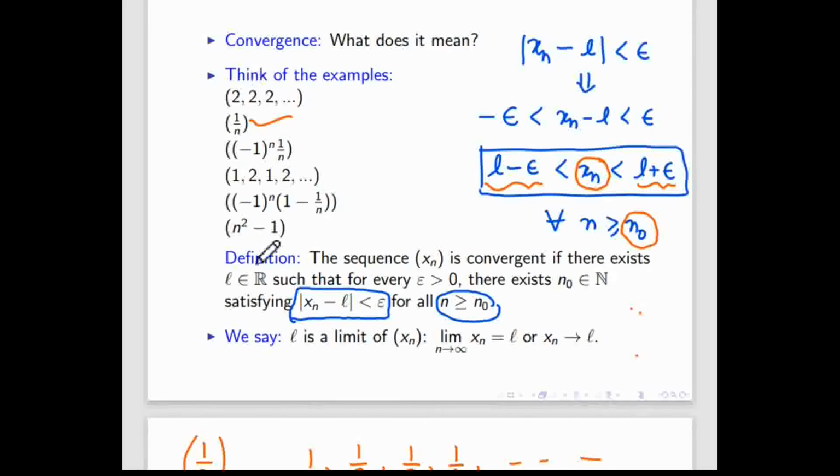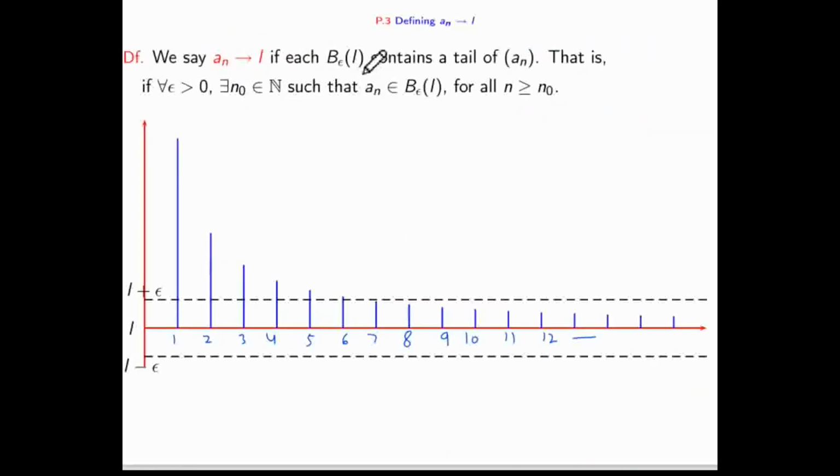So in all questions, what do you have to find? You have to find that natural number such that all the members lie between this. So in this example, if we set this epsilon as this height, then from 7 onward, all the members lie between L minus epsilon to L plus epsilon. So the value of the natural number, whatever we are calling here 7, depends on the epsilon. How big an epsilon you take or how small an epsilon you take, based on that you can tell the value of the natural number. So let us change the epsilon.